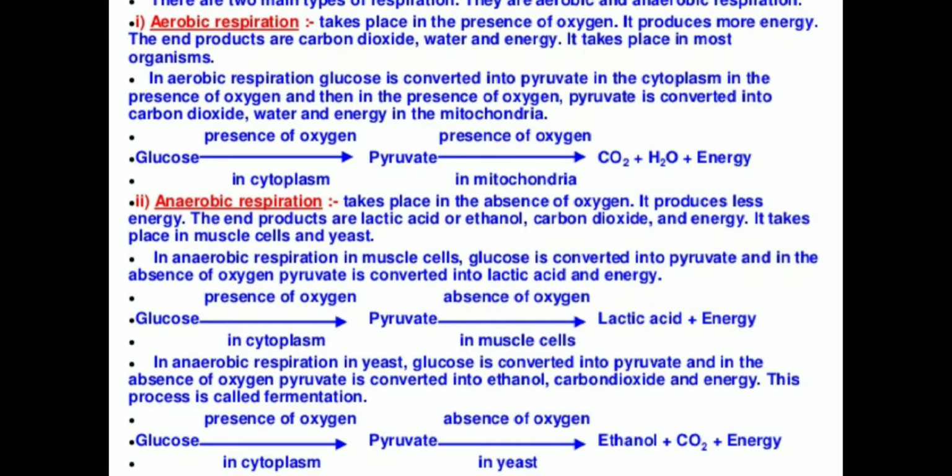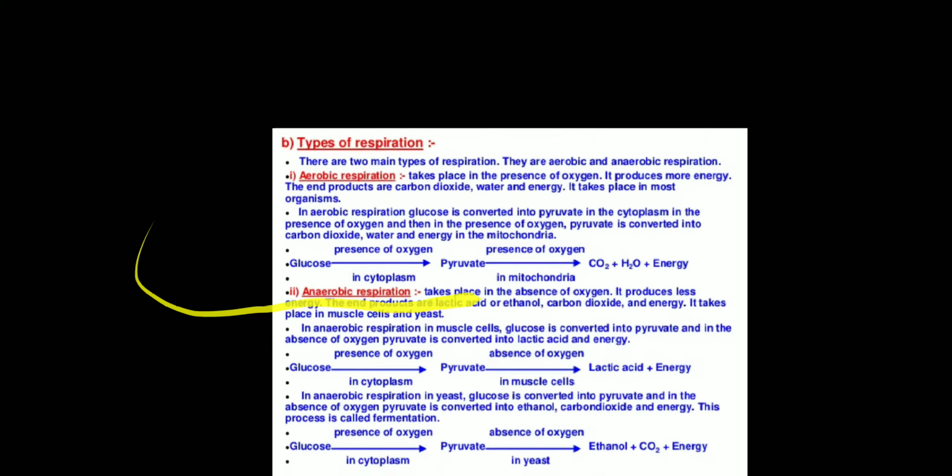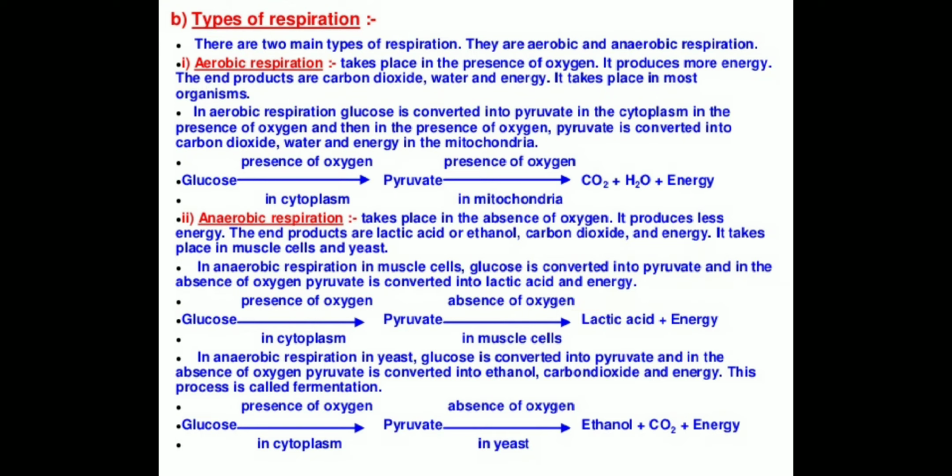Clear? After the pyruvate is formed, another process takes place in the mitochondria in the presence of oxygen again. Then carbon dioxide and water are formed, plus 32 ATP. This is a very important reaction you have to learn.